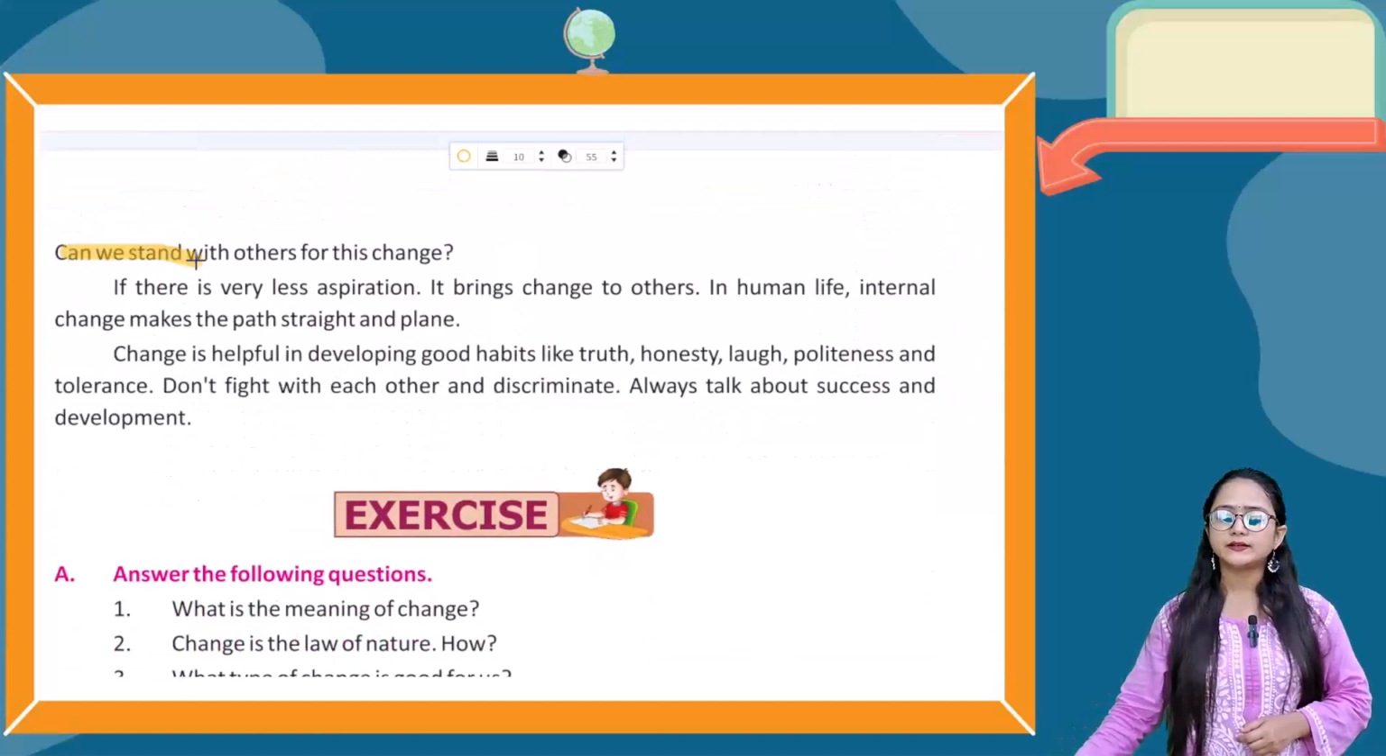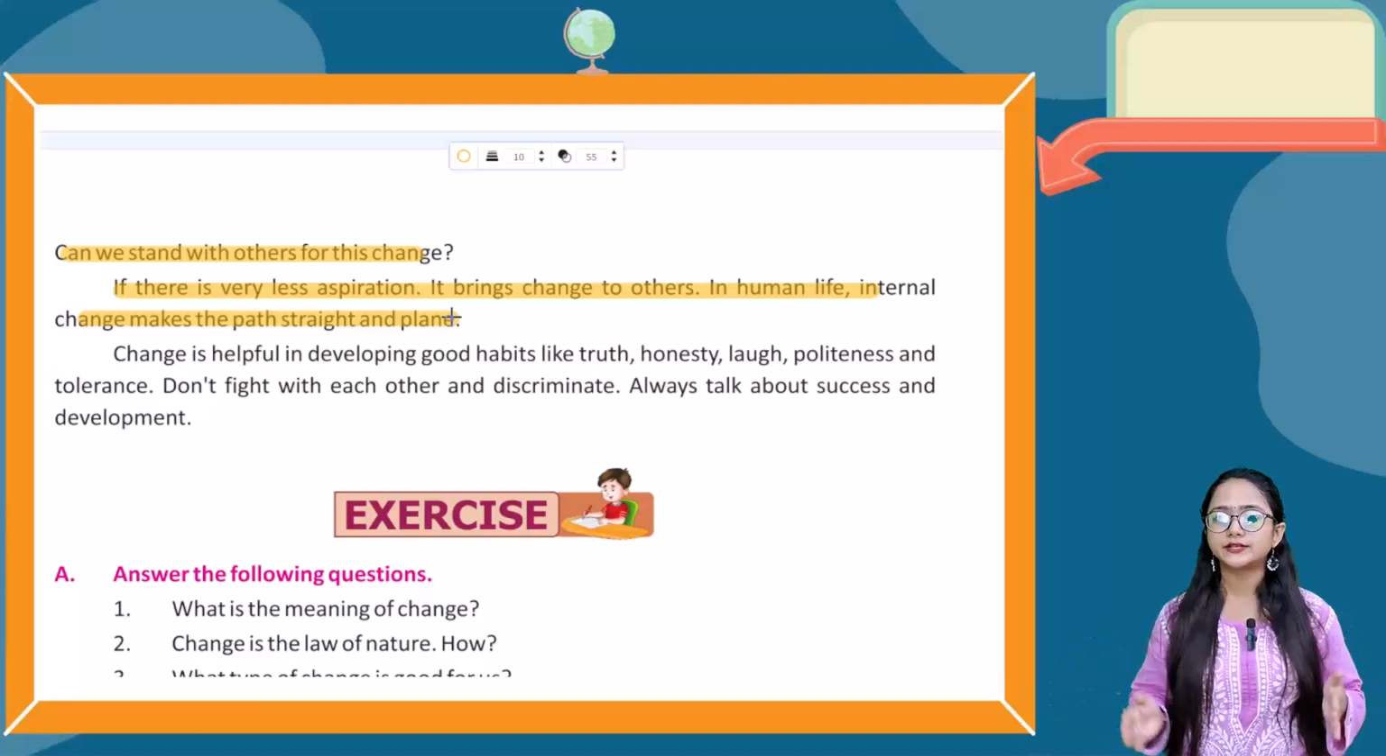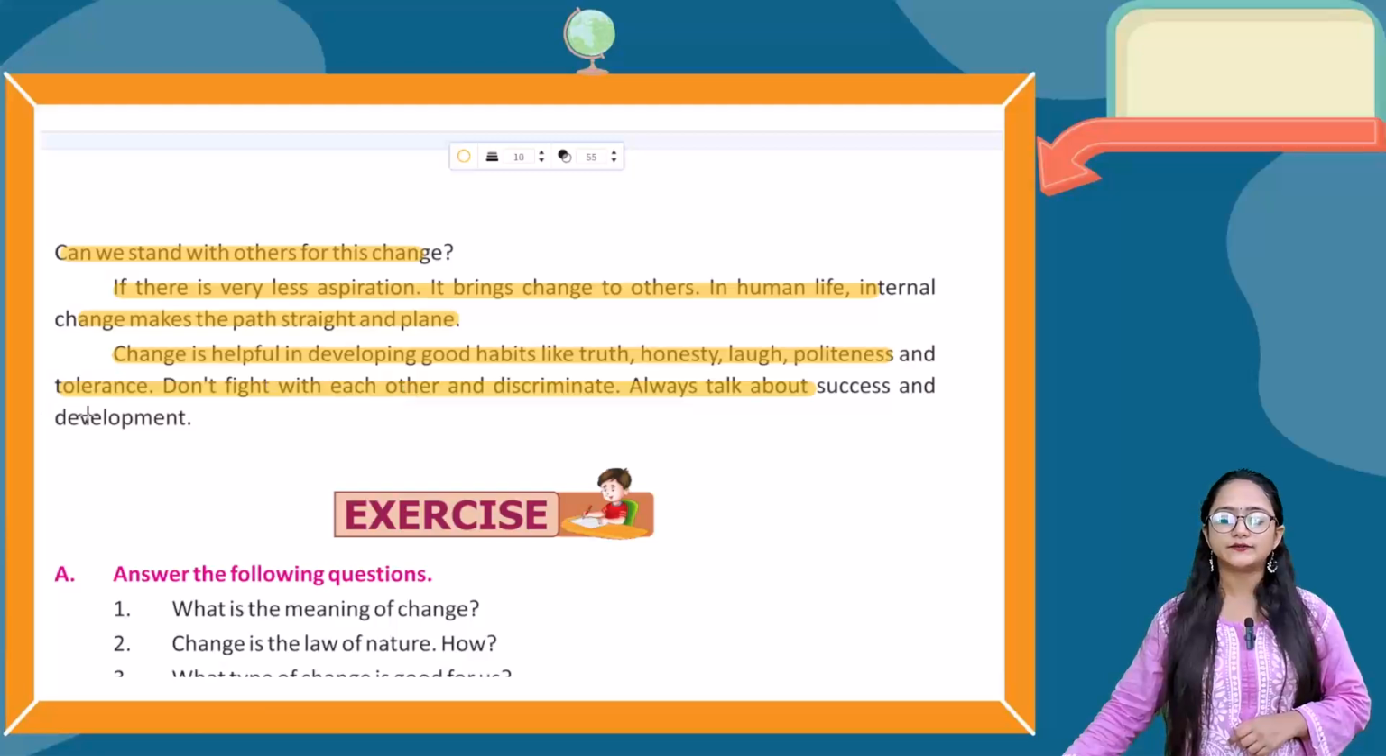Now can we stand with others for this change? If there is very little aspiration, it brings changes to others. In human life, internal changes make the path straight and plain. Change is helpful in developing good habits like truth, honesty, love, politeness, and tolerance. Don't fight with each other and discriminate. Always talk about success and development.